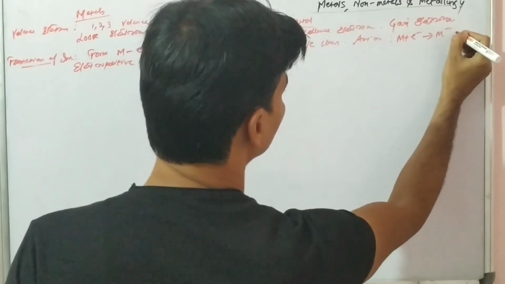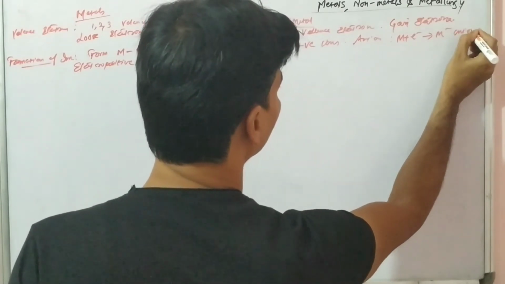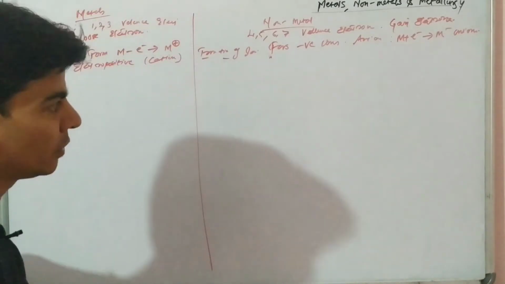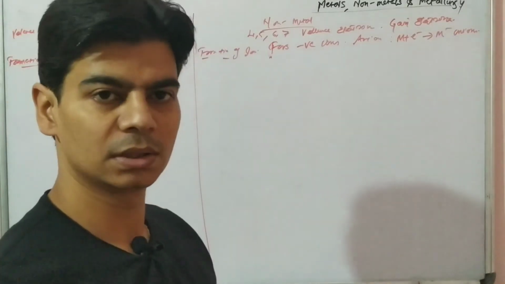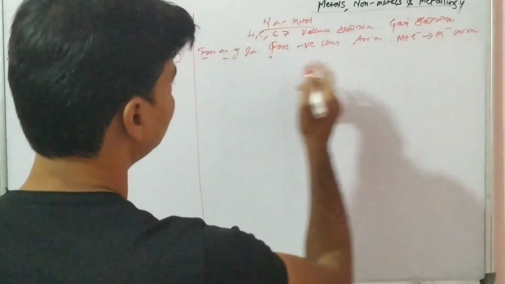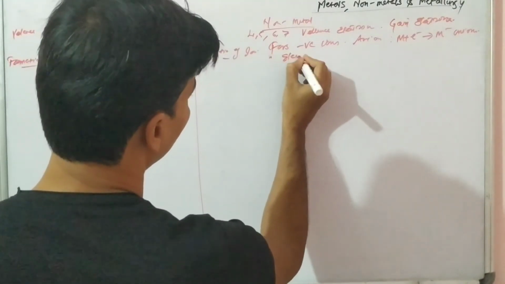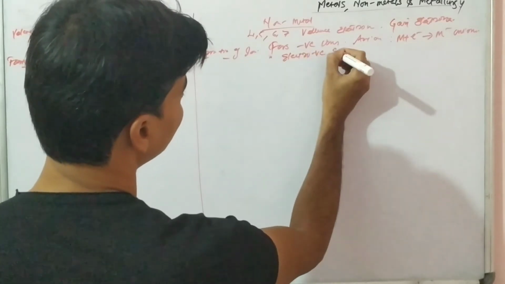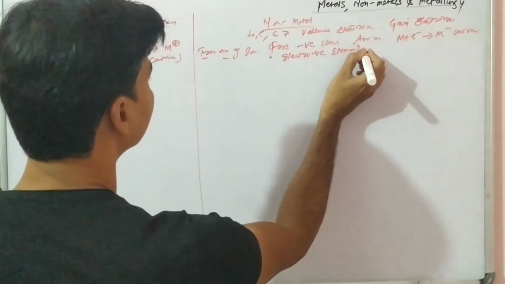Since these ions have negative charge, which is electronic charge negative, these non-metal elements are known as electronegative elements, right?